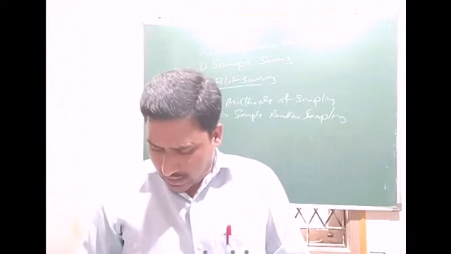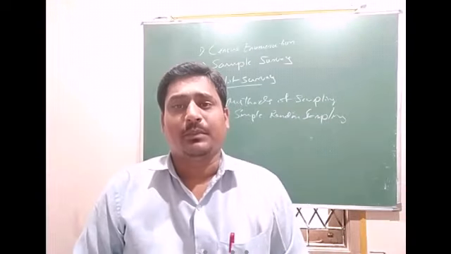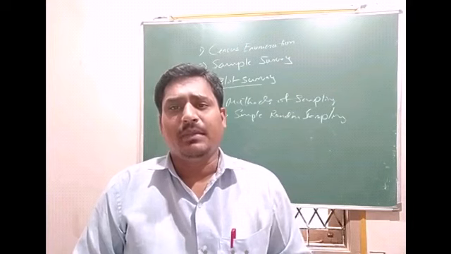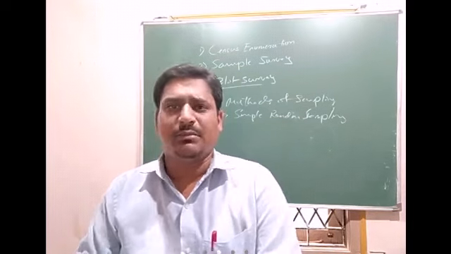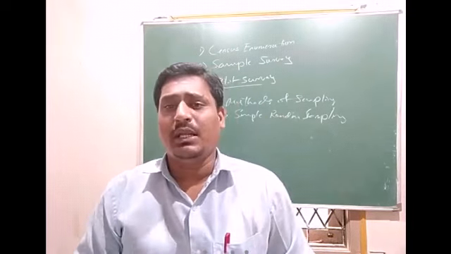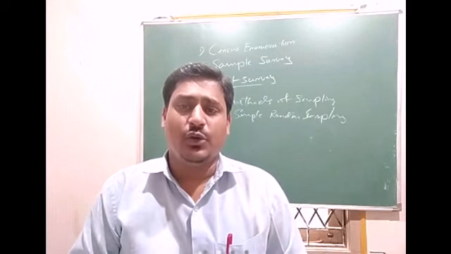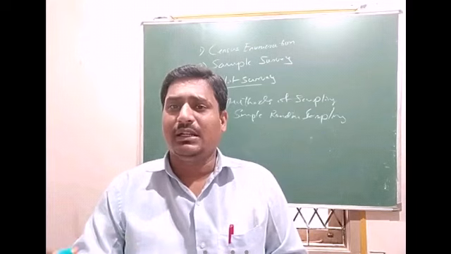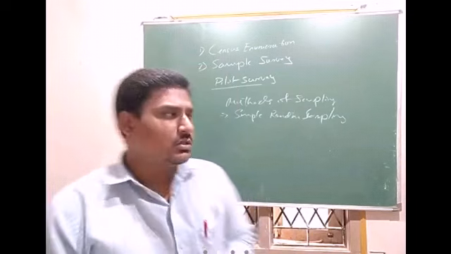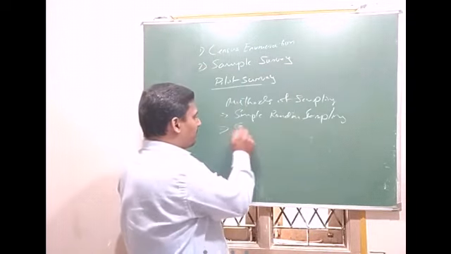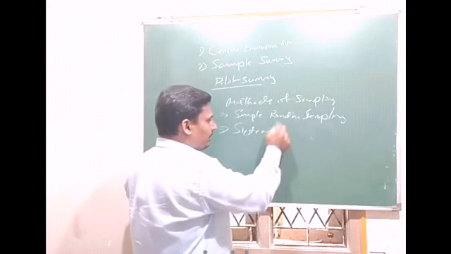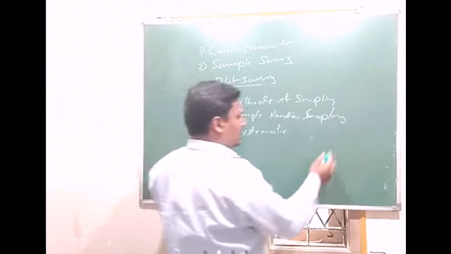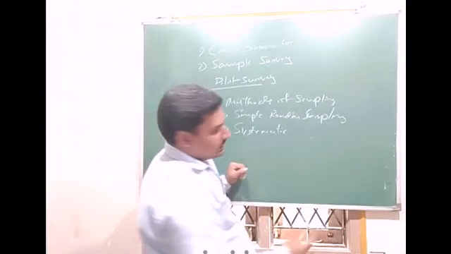Next comes systematic sampling. Here sampling is done in a systematic way. So how many units are there in our population in total, and from how many can I collect the information? The second one is systematic sampling.